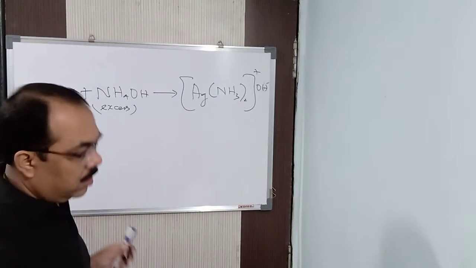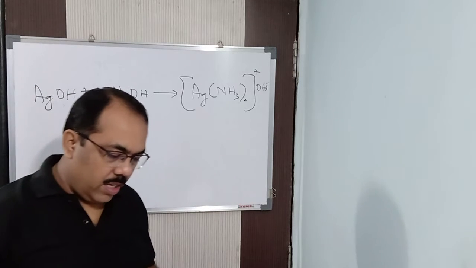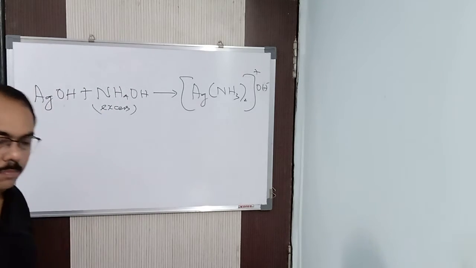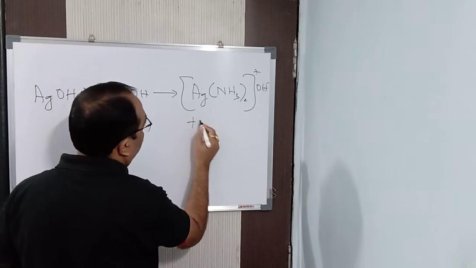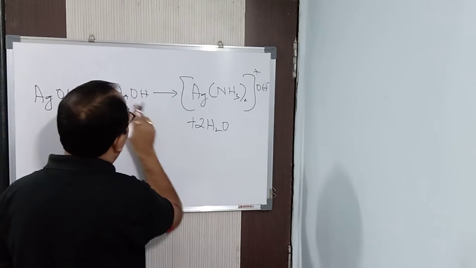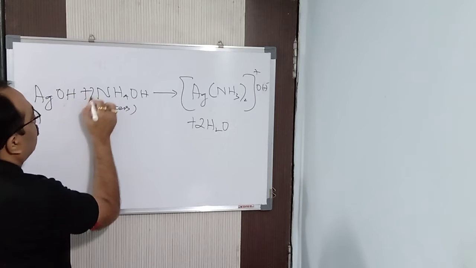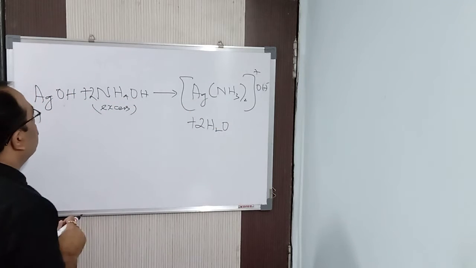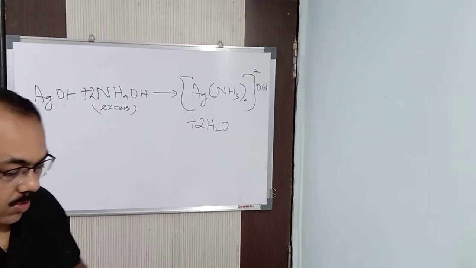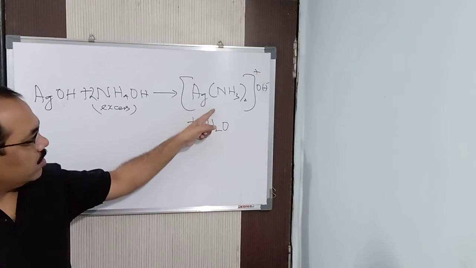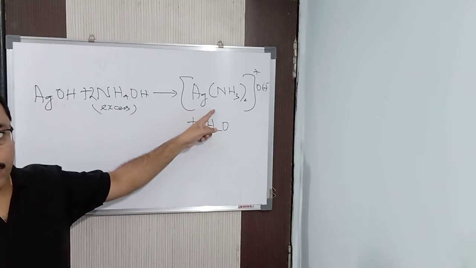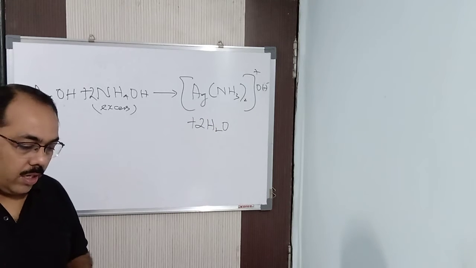Alright? That is nothing but Ag(NH3)2 plus, and we get OH minus. Now next, what will we get? That is 2 molecules of water, because I have used 2 here, and since Ag(NH3)2 is there, I will be getting 2 molecules of water. So this is your Tollens reagent, the complex product which you are getting.